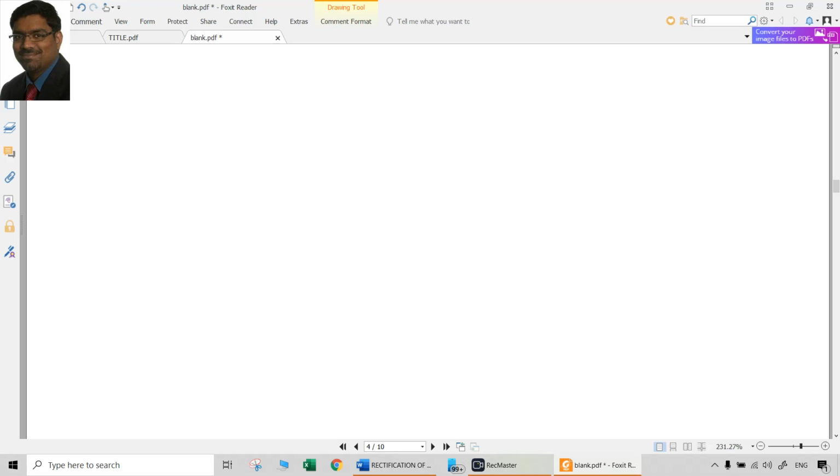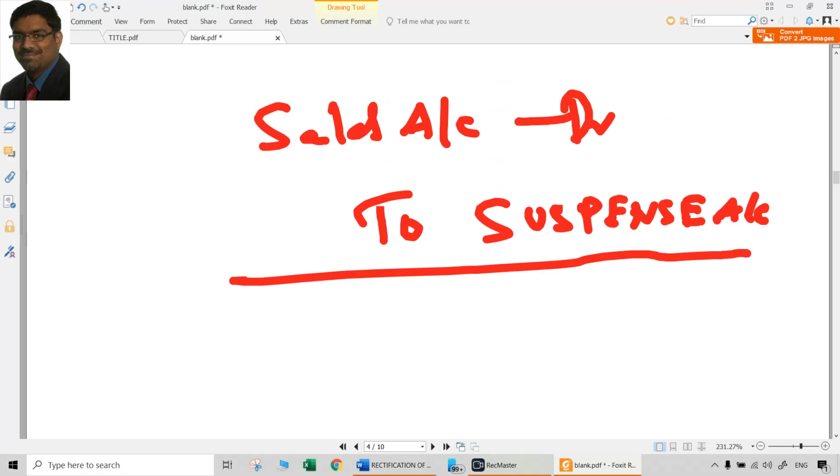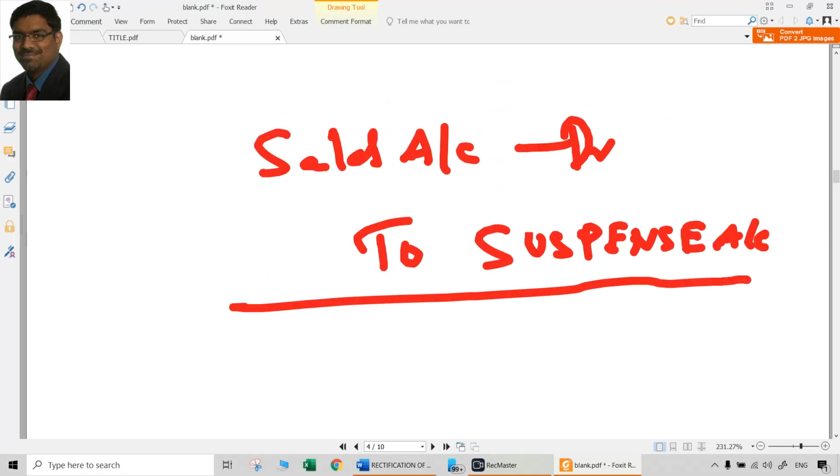Whatever the error comes, you just have to observe what happened and at what stage we are in, what the impact of the error was, whether it is on debit side or credit side, and how much the impact is. And definitely a very crucial thing is what stage we are rectifying it at. Now we are at a stage where the error is being rectified after the preparation of trial balance but before preparation of final accounts. So suspense account can still be used. So we have this rectification entry which can be used: sales account debit 1000, to suspense account.